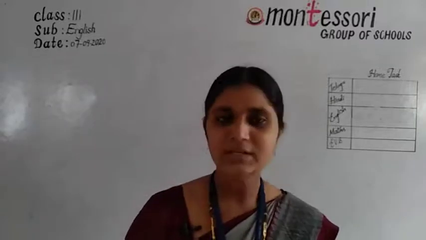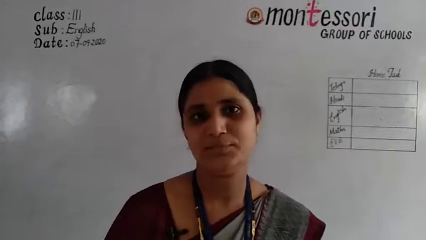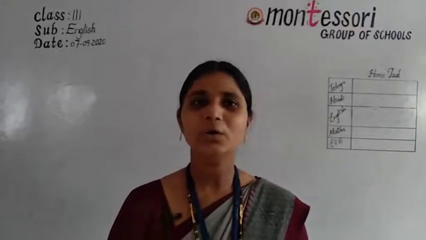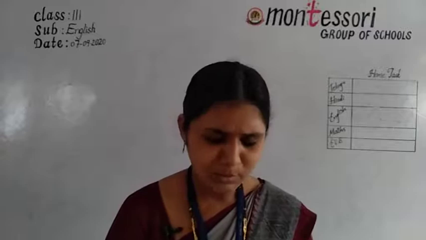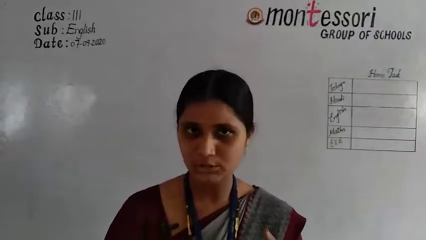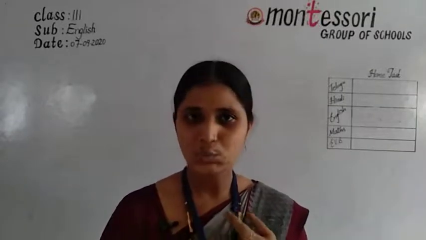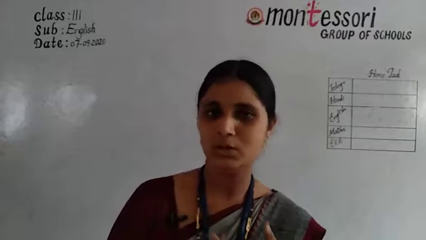Okay, before we start our syllabus, I would like to introduce your books. I know you all know very well about your books. How many books you have? For English, a textbook, grammar book, classwork and homework.